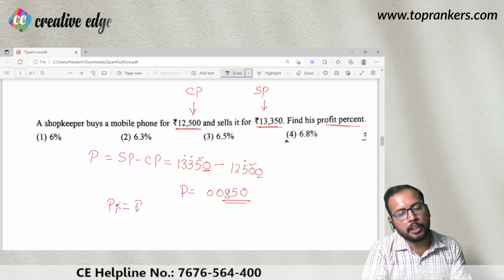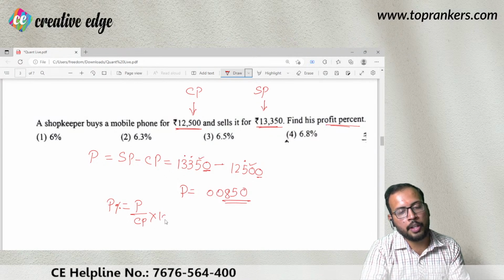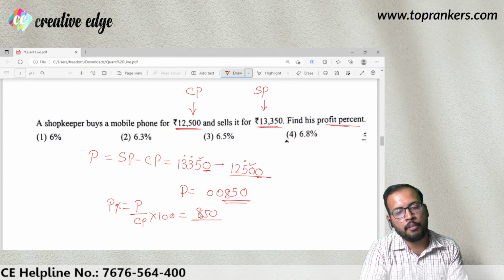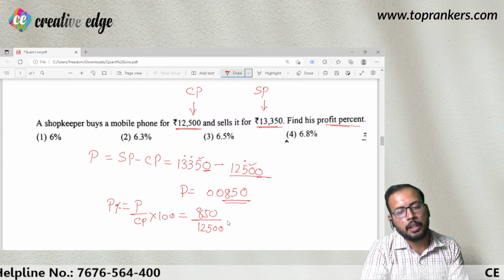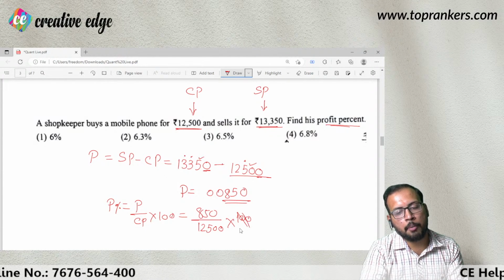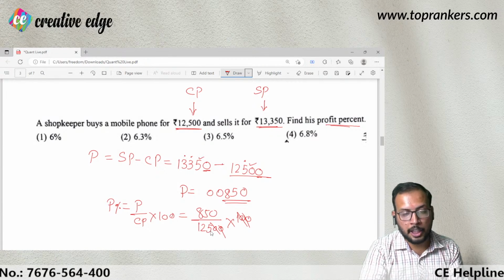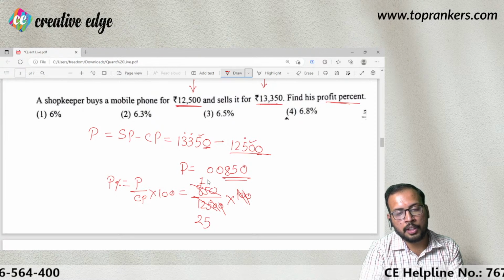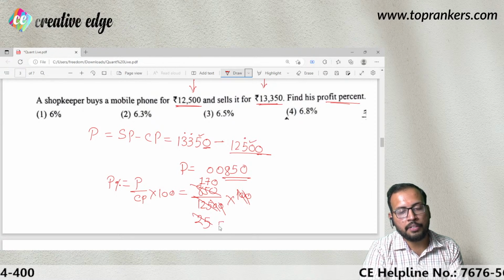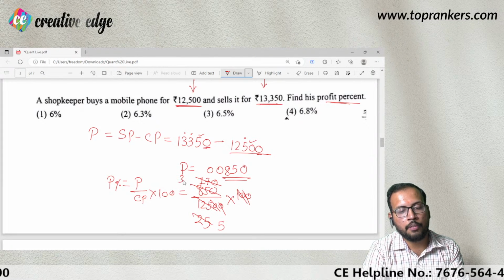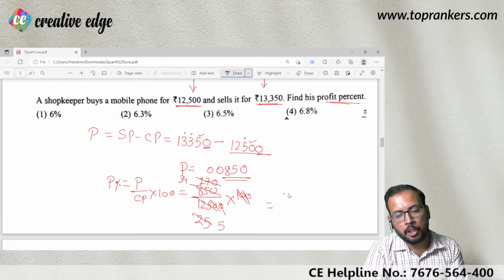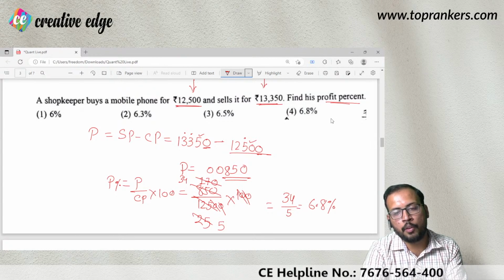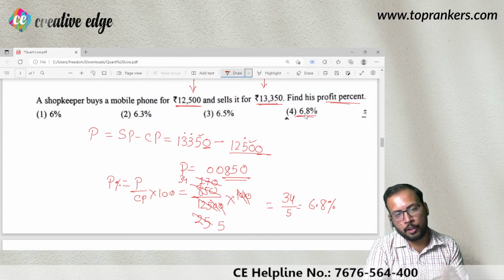going to be whatever is the profit divided by cost price into 100. So profit is 850 upon cost price, which was 12500, into 100. So when I cancel it, double zeros and double zero are cancelled. Let us cancel it by 5. So it is going to be 34 upon 5, which is equal to 6.8% profit you are going to give on this question.